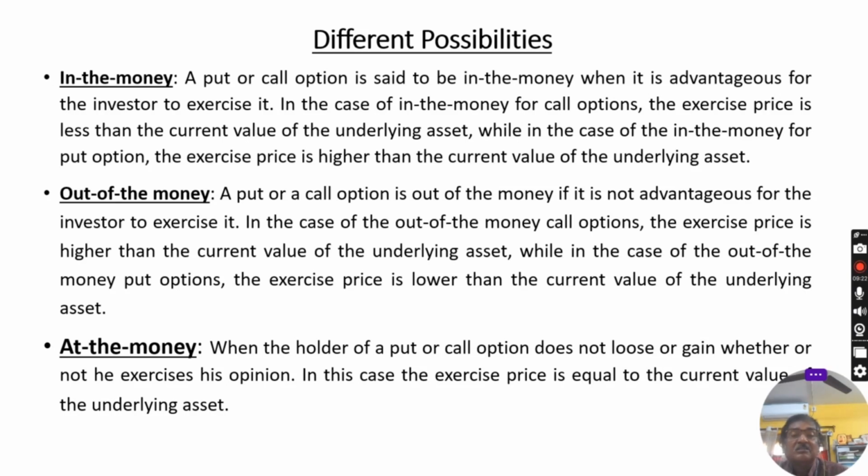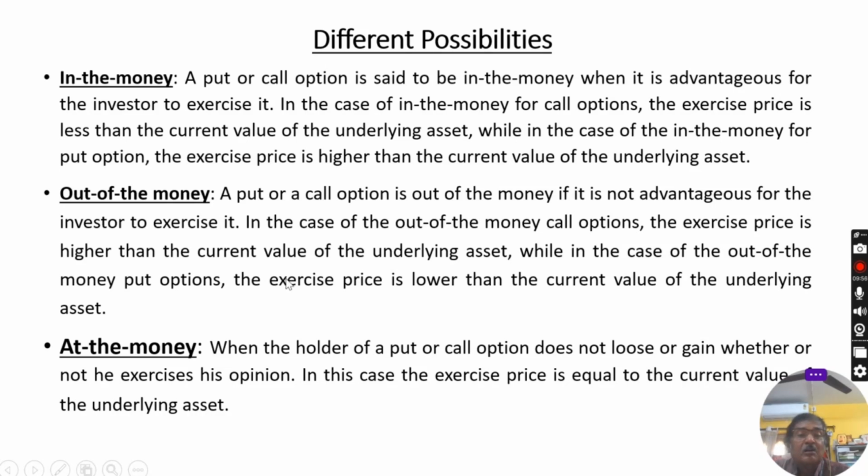In that case, the call option owner will not apply it, because they will purchase the shares from the market itself at a lower price. The market price is less than the exercise price. That's why it is out of the money. Out of the money means not in advantageous position.